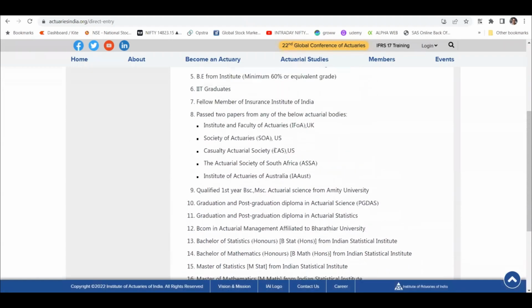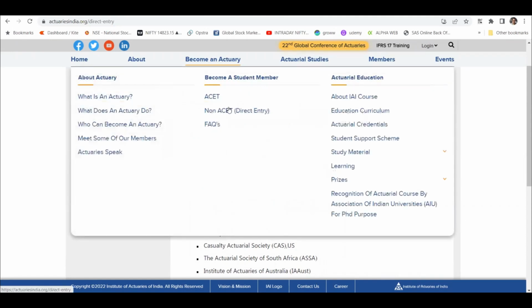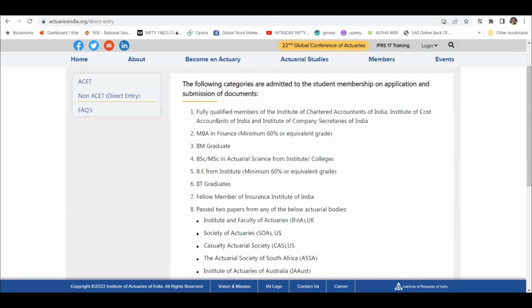One thing I've just realized is that in the course of this presentation, I was saying that earlier there was a two-paper entry. If you have cleared two papers from IFA, you will get direct entry. Maybe that was removed, but that's not the case. If you come to Become an Actuary, non-asset or direct entry, these are the ways you can get direct entry. MBA in finance. I think this was not present earlier, because I have an MBA in finance. Anyways, IIT graduate, BSc or MSc in actuarial science from institutes or colleges.